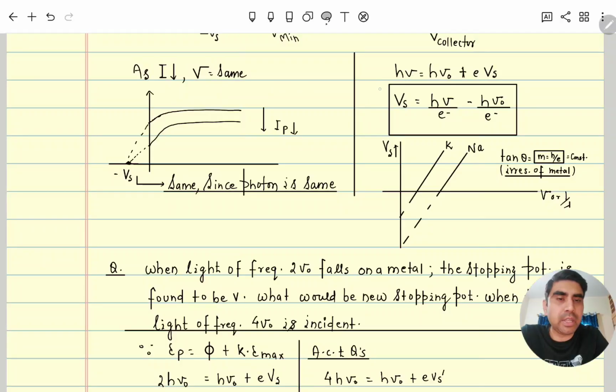Now here we will discuss that the energy of a photon, h nu, is equal to h nu naught plus kinetic energy.